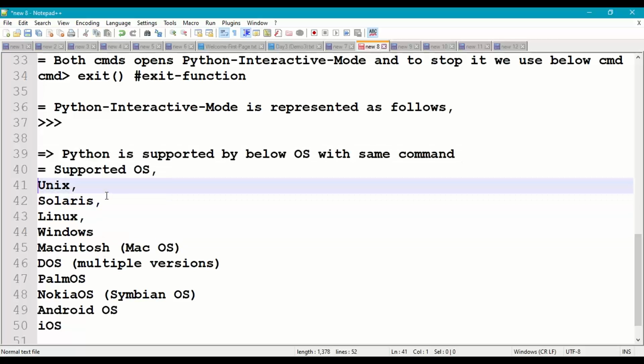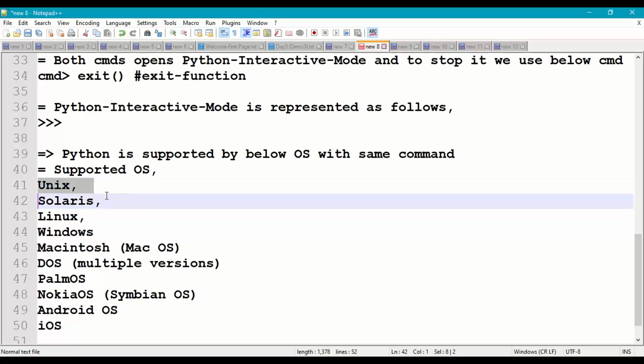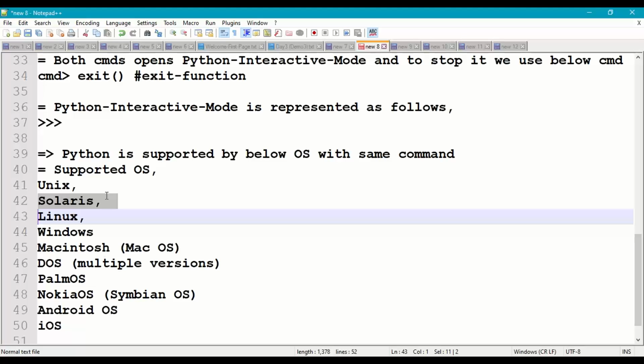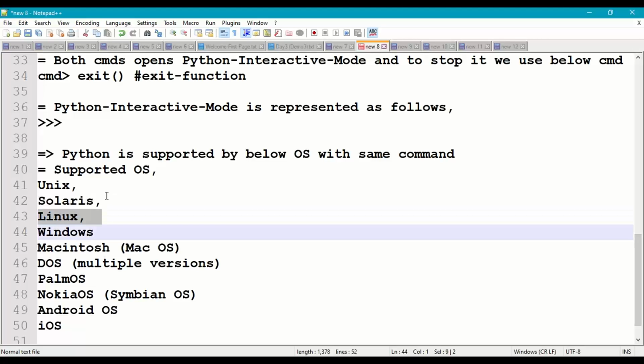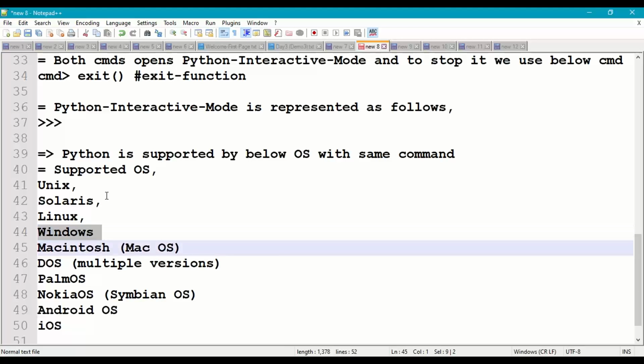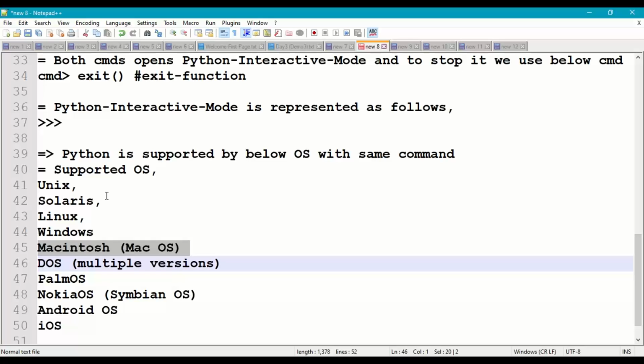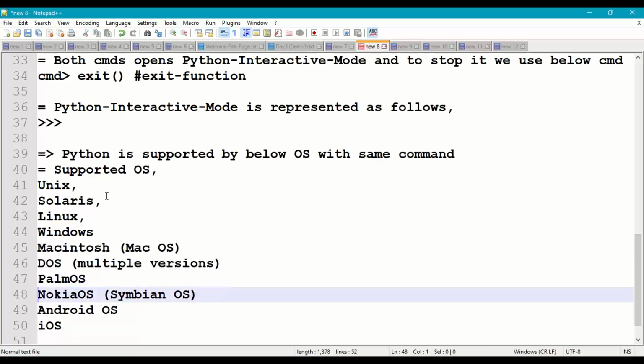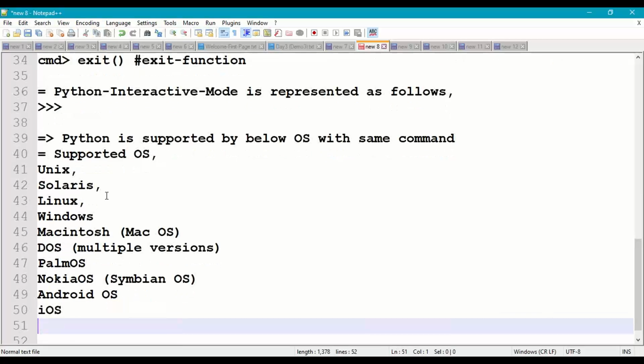Now the same command can be used in other operating systems also. For example, Unix, Solaris, Linux, Windows, Macintosh, DOS (disk operating system), Palm OS, Nokia OS, Android, and iOS.